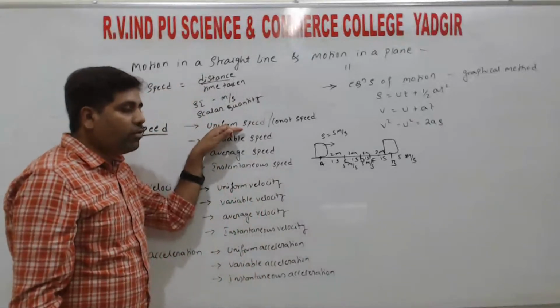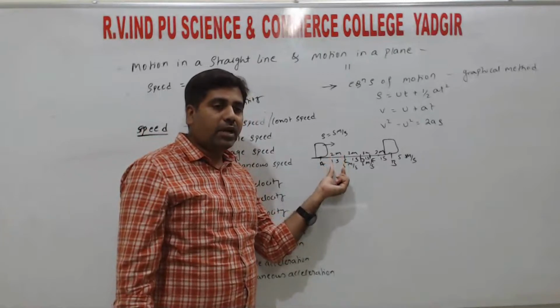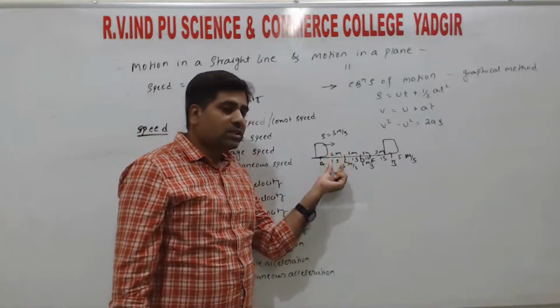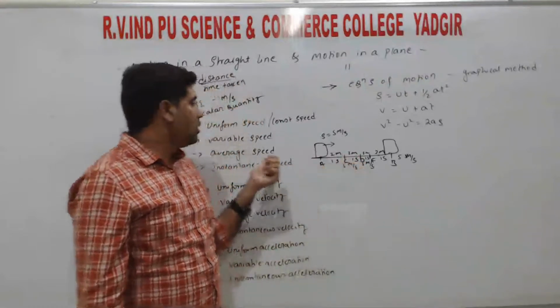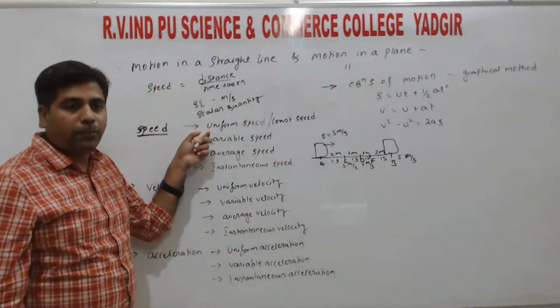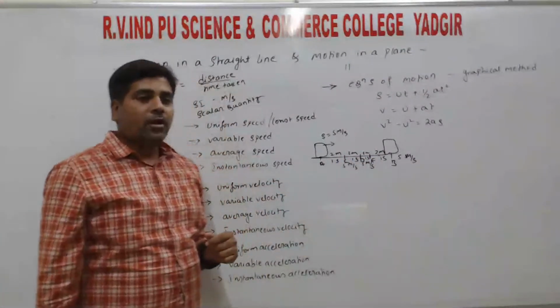So if you define uniform speed, it covers equal distances in equal intervals of time. So if it covers 2 meters in 1 second, the next 2 meters it also covers in 1 second. So that we call uniform speed. That means it covers equal distances in equal intervals of time.